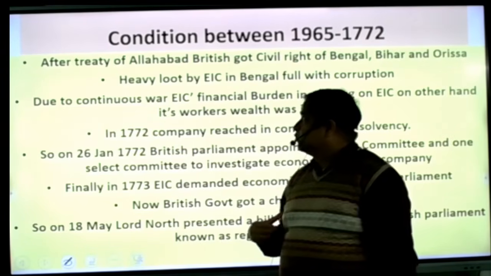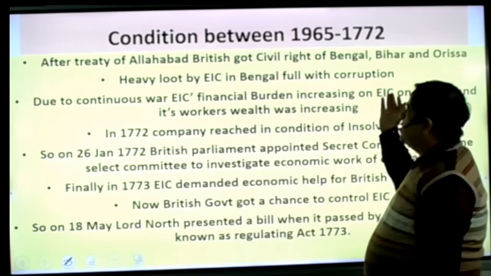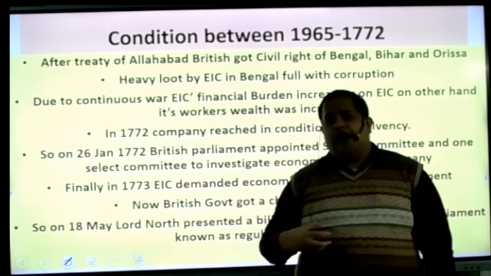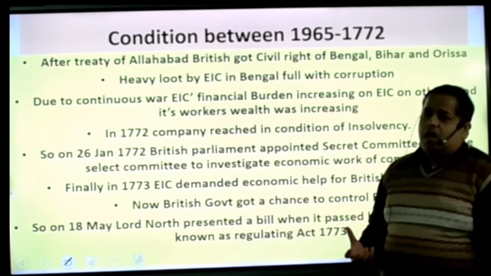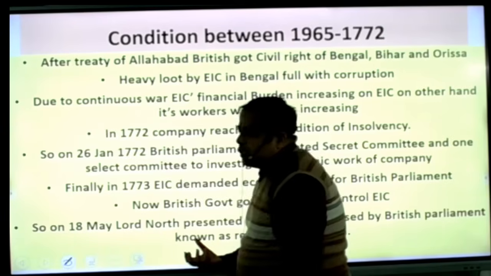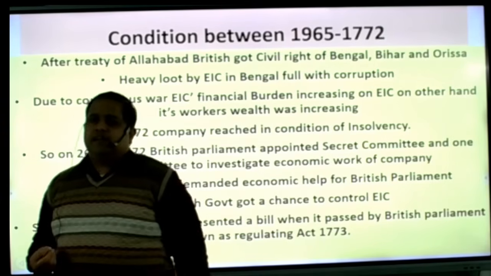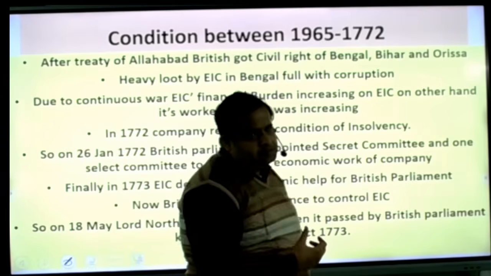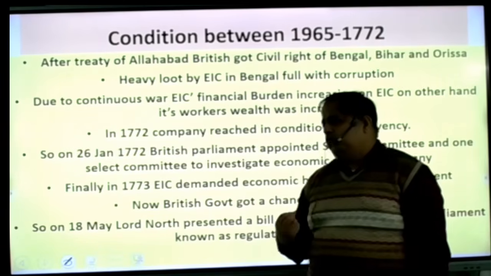There was heavy loot by the EIC in Bengal, which at that time was the richest area of India, and after this loot it became an area where many people died of hunger. So now you realize what kind of loot it was.